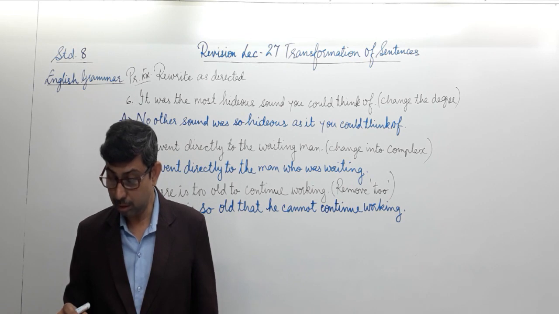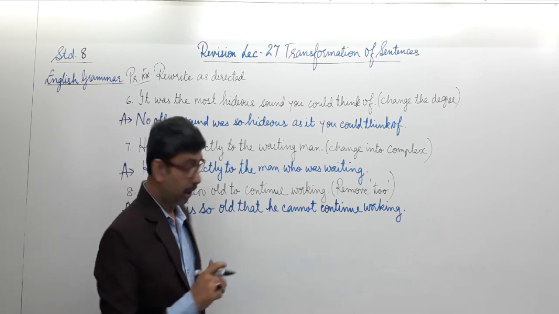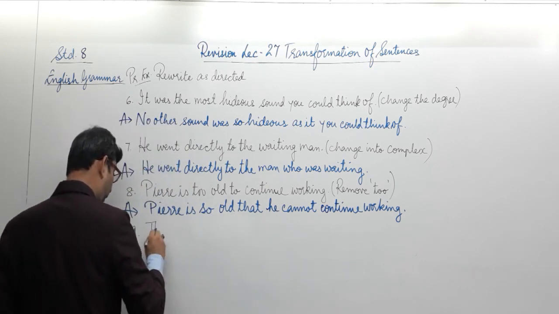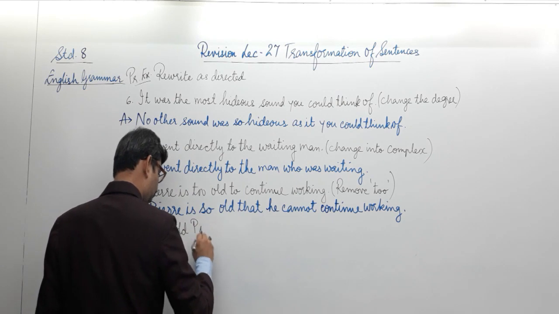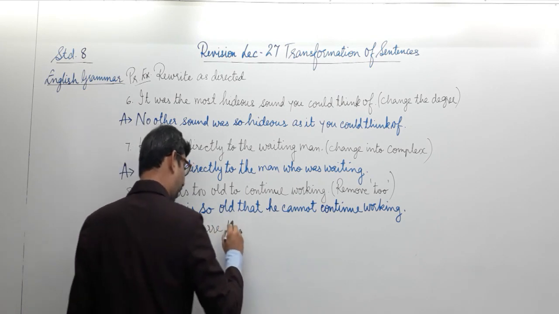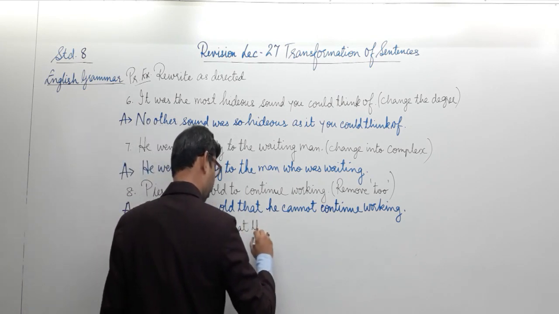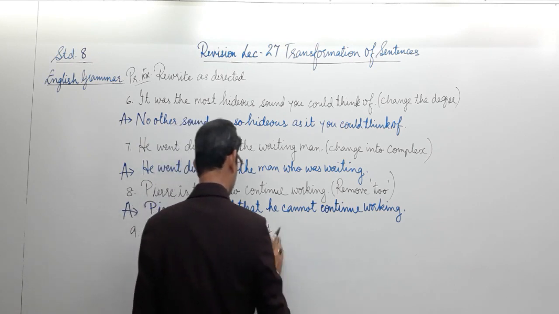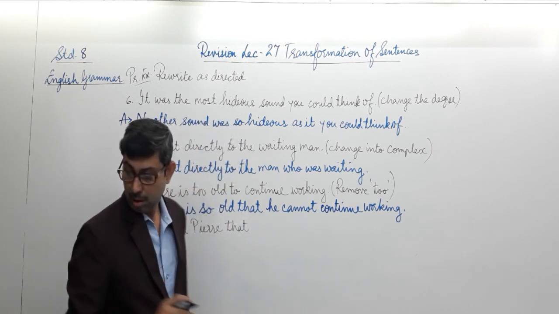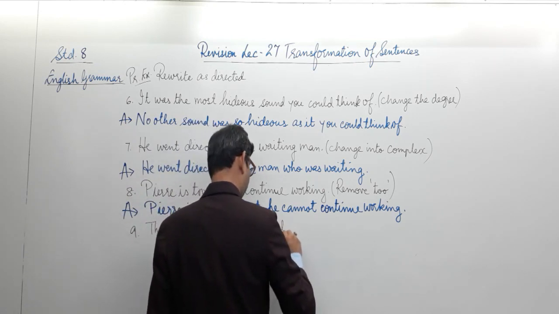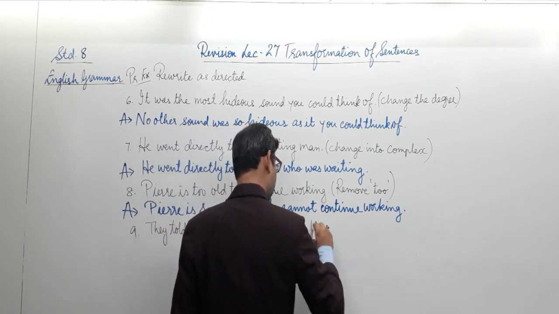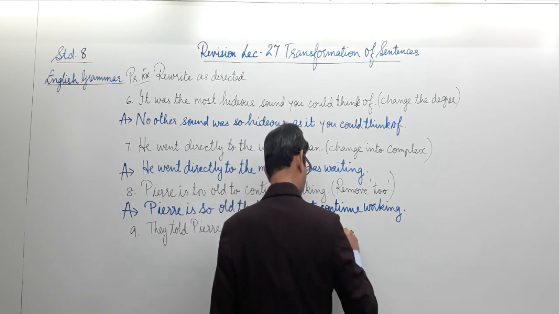They told Pierre that he could use the white horse.